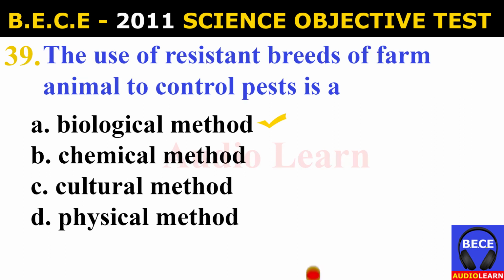Number 39. The use of resistant breeds of farm animals to control pests is A. Biological method. B. Chemical method. C. Cultural method. D. Physical method. And the answer is A. Biological method. The use of resistant breeds of farm animals to control pests is a biological method.